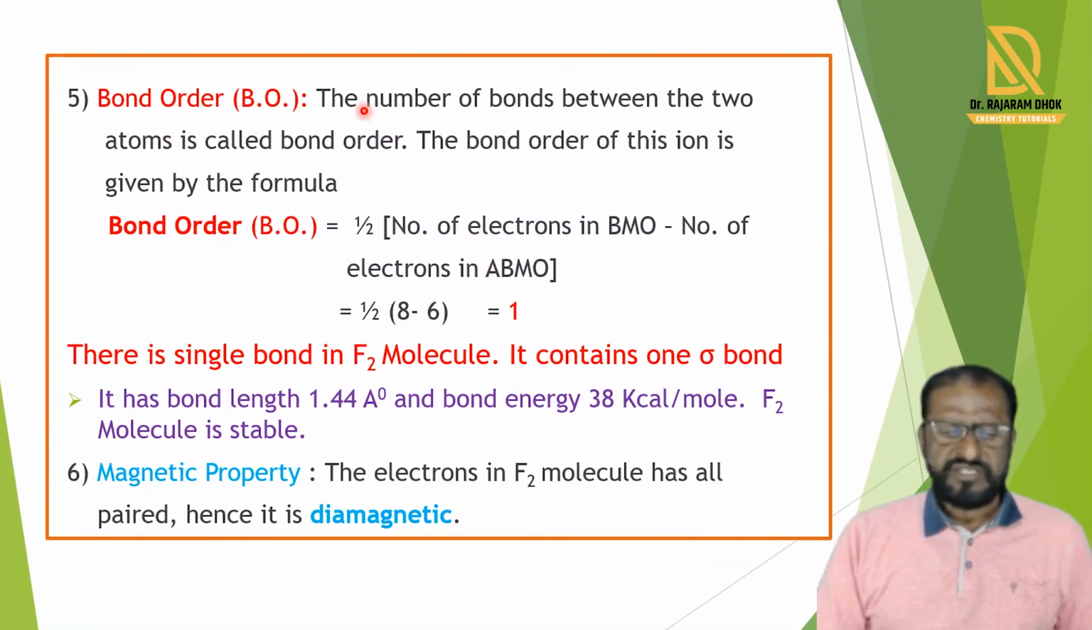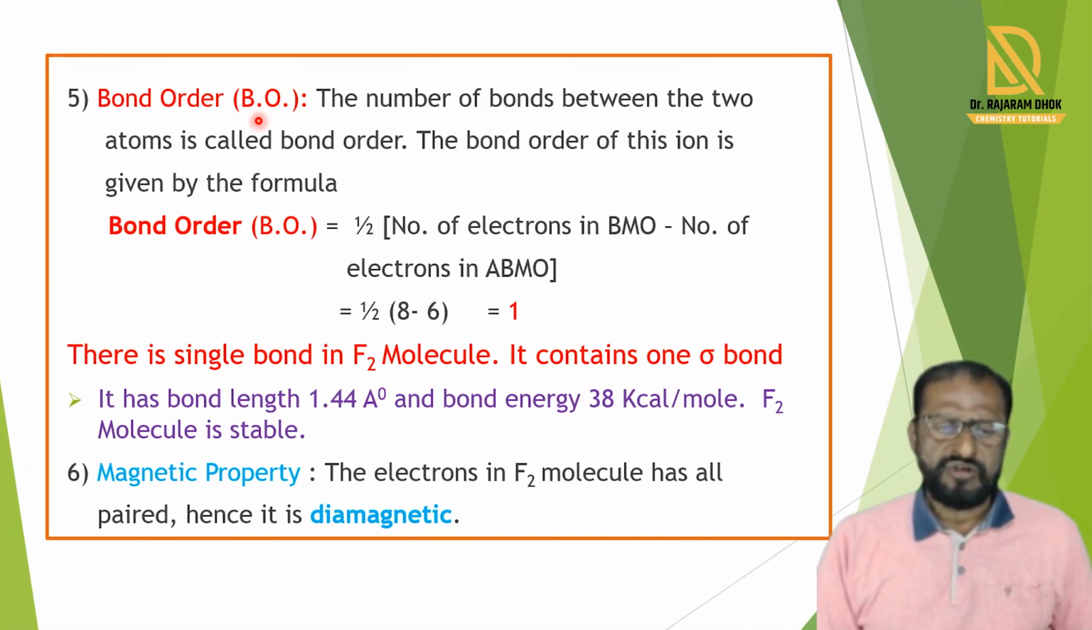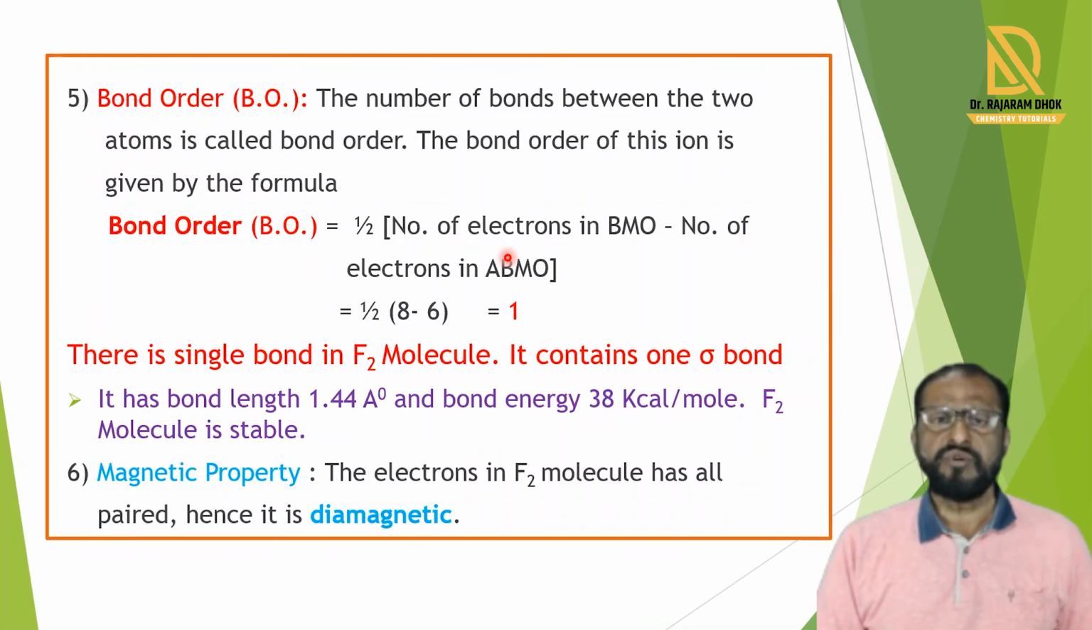The bond order of the F2 molecule is calculated by the simple formula: the number of electrons in bonding molecular orbitals minus the number of electrons in anti-bonding molecular orbitals, divided by 2. In bonding molecular orbitals, 8 electrons are present. In anti-bonding molecular orbitals, 6 electrons are present. So 8 minus 6 divided by 2, we get the value 1. So the bond order is 1, which means in the F2 molecule, a single bond is present.